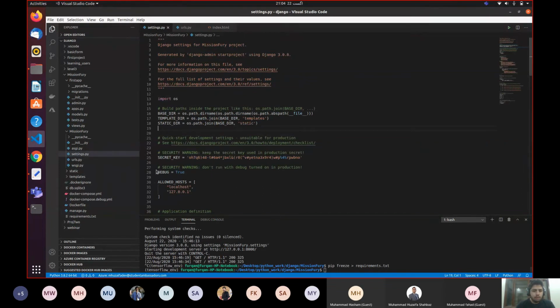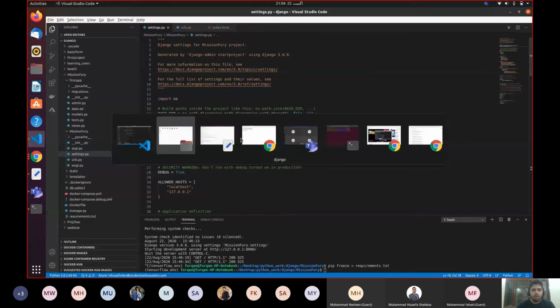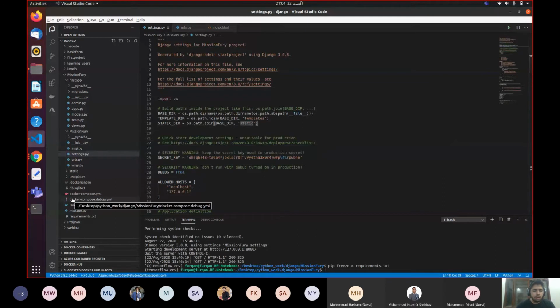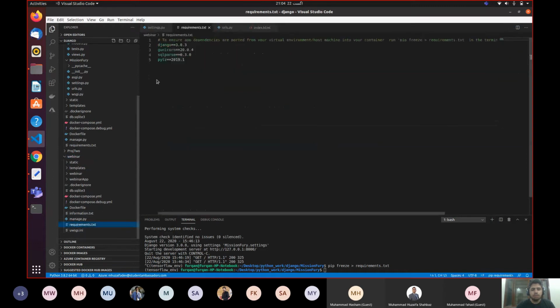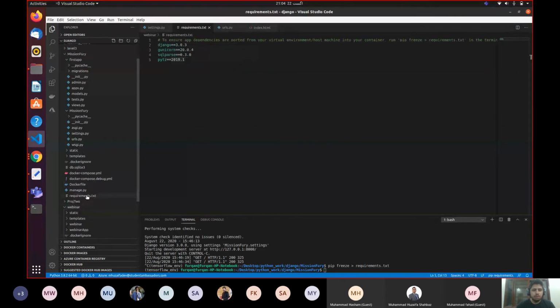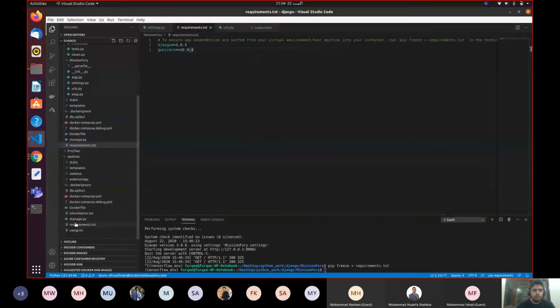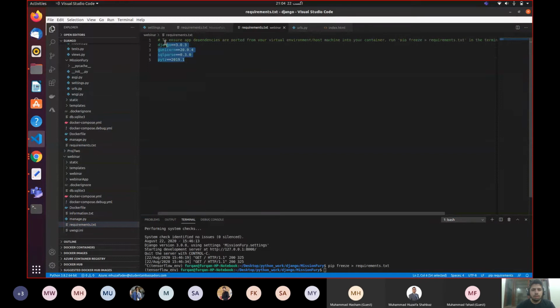Okay, so now every dependency is inside. I'm not gonna explain these files, or why we create these files. These files are just necessary for your project. So now what I'm gonna do, I'm gonna open up this webinar folder, and I'm gonna replace my requirement.txt file with the older dependency. So as I just replaced my requirement.txt file, as I told you, just replace these 4 things over here.